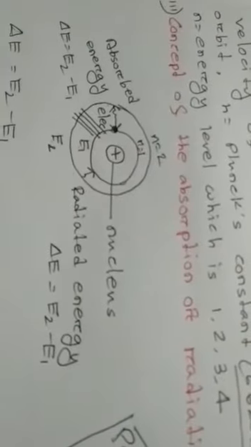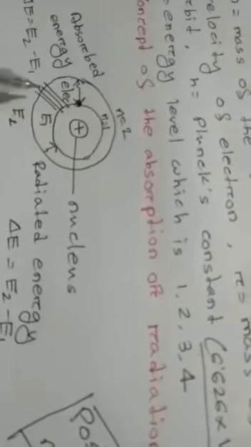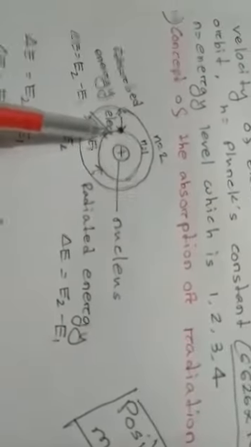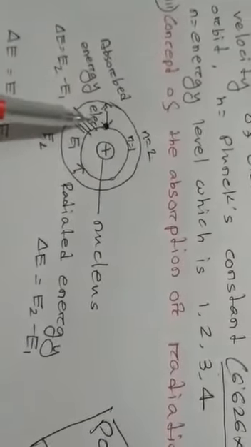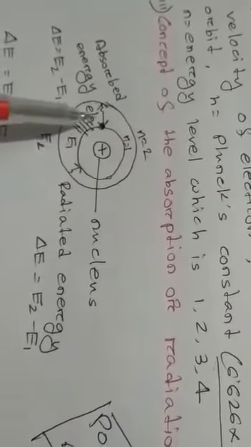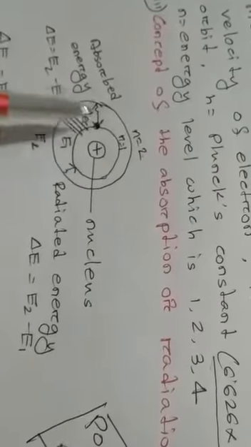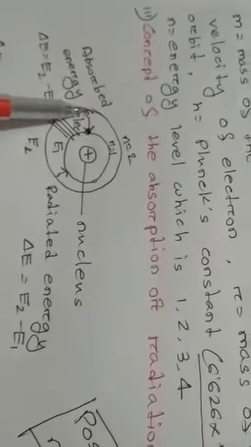Whenever any energy is applied on an atom, electrons of the lower energy level absorb energy and jump to the higher energy level.